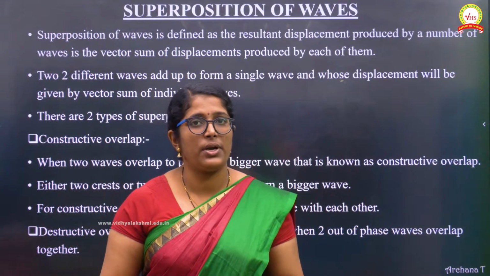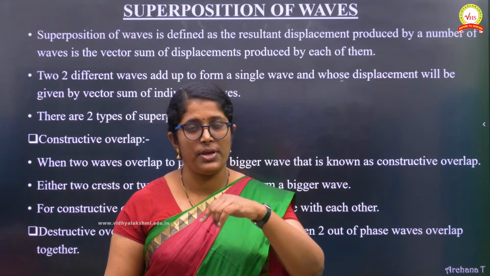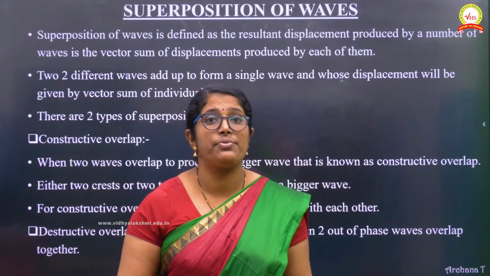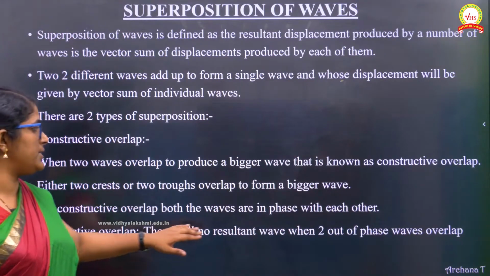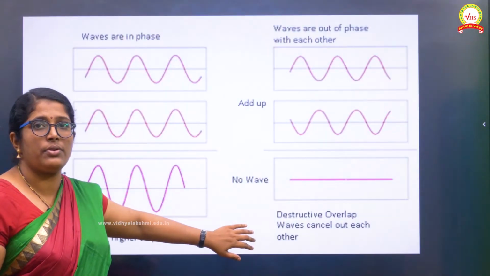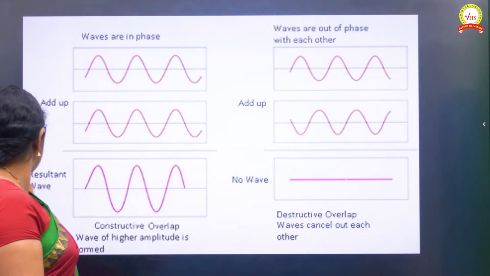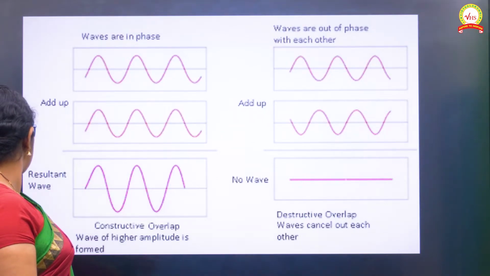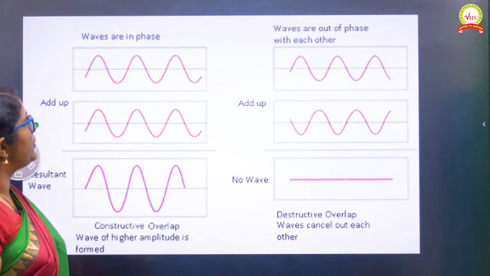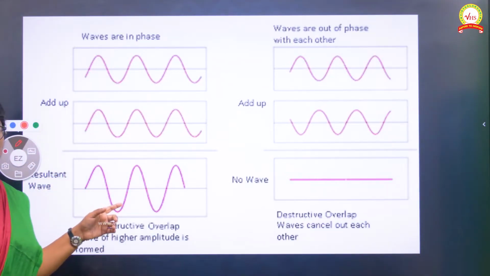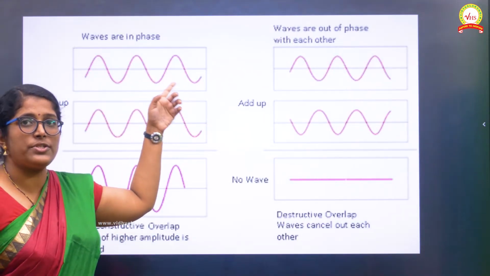So you can guess what is happening. A crest of one wave is superimposed with the trough of the other wave. That is called destructive overlap. Let us see. Yes, this is the diagram of constructive and destructive waves. You can see two examples here. Here the waves are in phase.